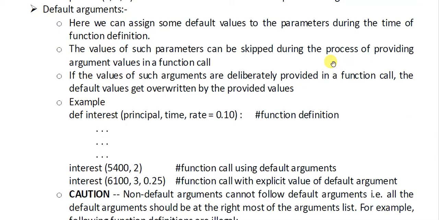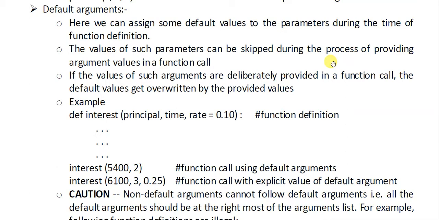Okay, for example, we have a question like: write a program using a function to find the sum of 4 or fewer variables. Now 4 or fewer means it can be 4, it can be 3, it can be 2, it can be 1. Then how will you make a program if you are not aware of the number of inputs?